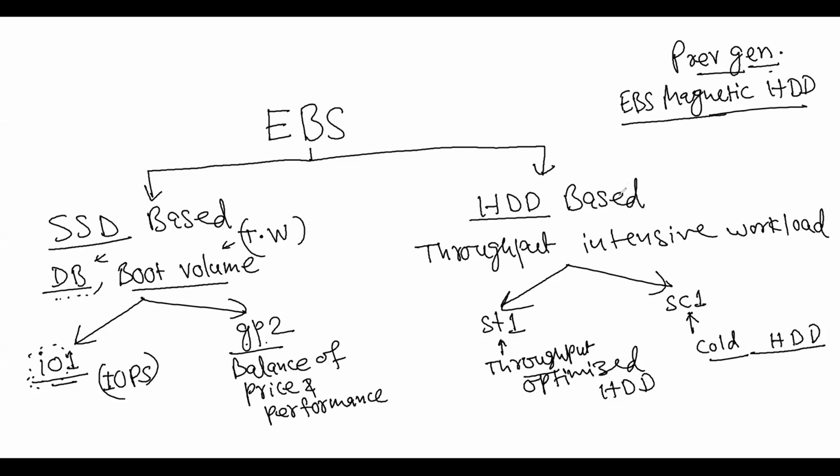Say for 1 million IO requests, they will charge you this much. For 1 million IO, they will charge you $0.05 per month.